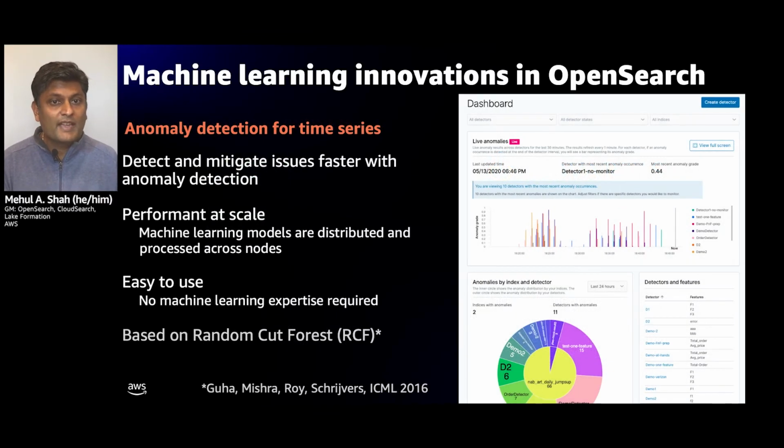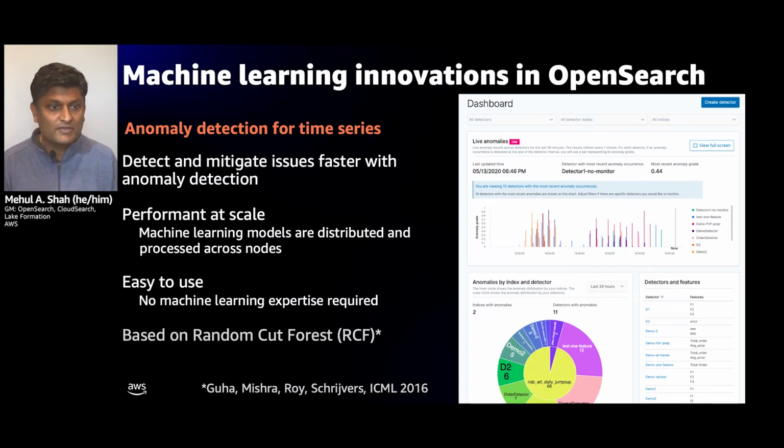Another cool feature that we have that's embedded and integrated with OpenSearch is anomaly detection, especially for time series data. Now you can imagine if you have all kinds of applications running in the cloud, with distributed, microservice-style architectures, or if you have applications running on-prem or on the edge, you have all of these sensors and their data coming in to you. You want to know where to look. You might have hundreds, if not thousands, of streams coming at you. Well, anomaly detection here comes to save the day.